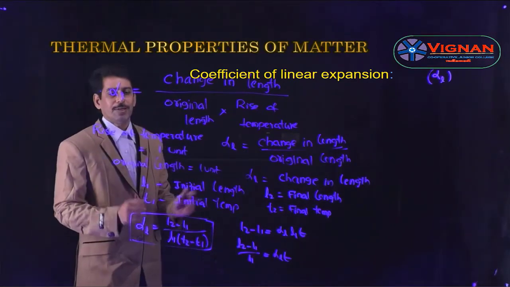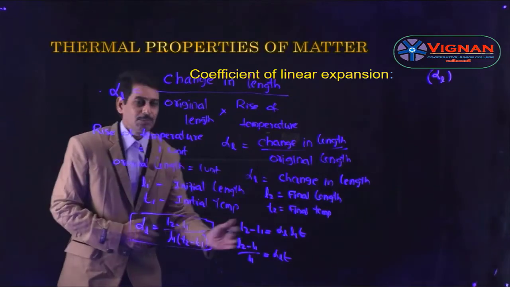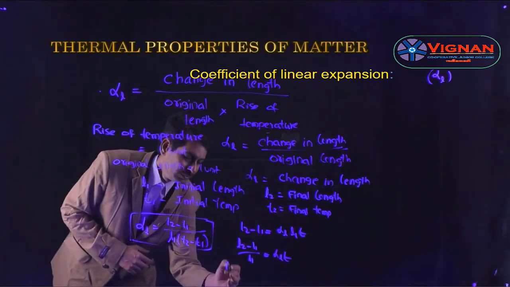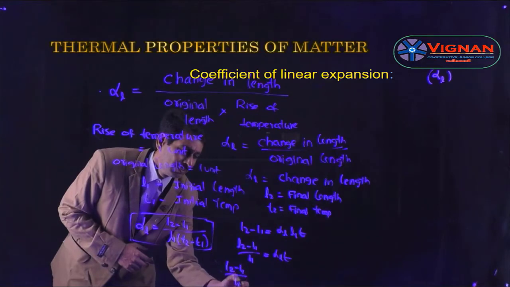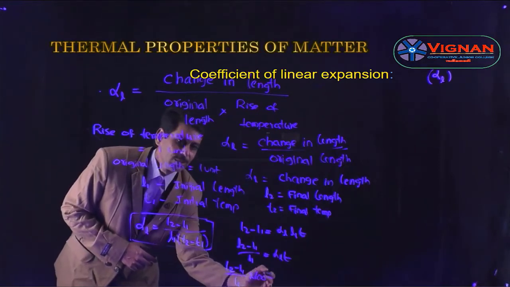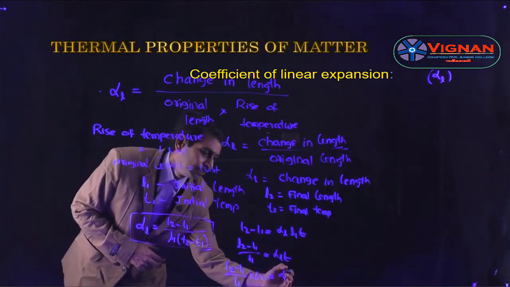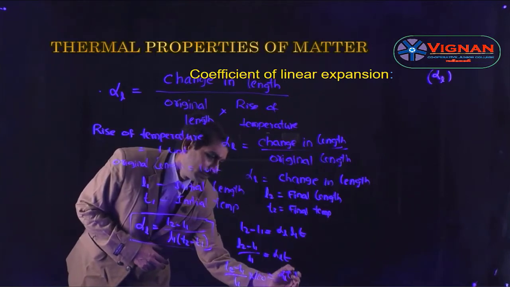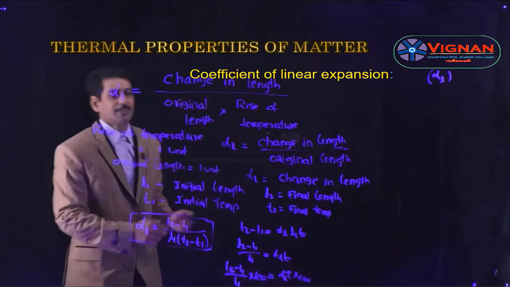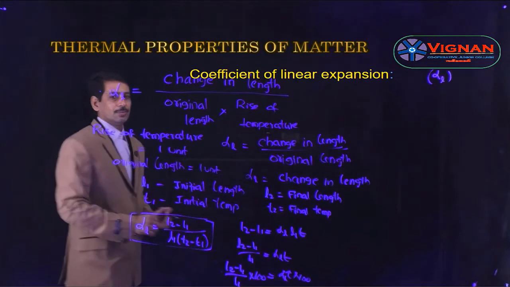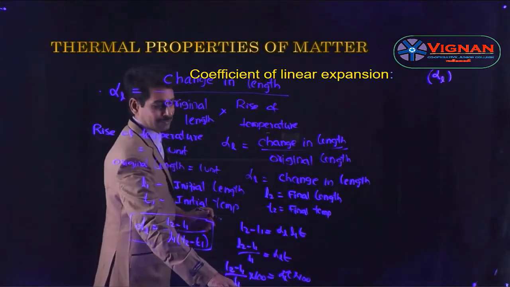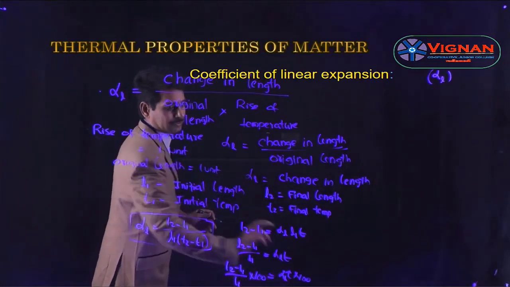And if you want to find the percentage increase in length, then multiply this equation by 100, then we get (L2 minus L1) by L1 into 100 is equal to alpha L into T into 100. This is the expression for the percentage change in length. So in the problems, if the percentage change in length is given and asked to find alpha L or T,